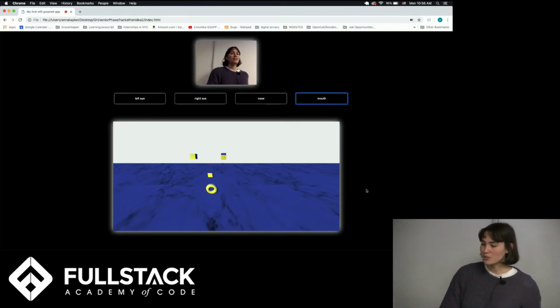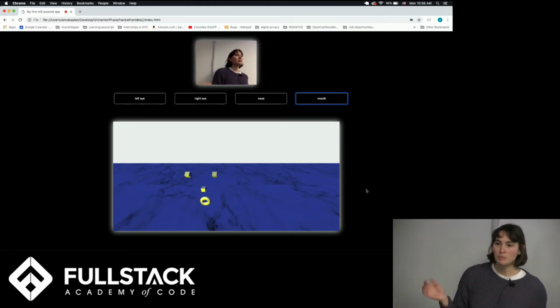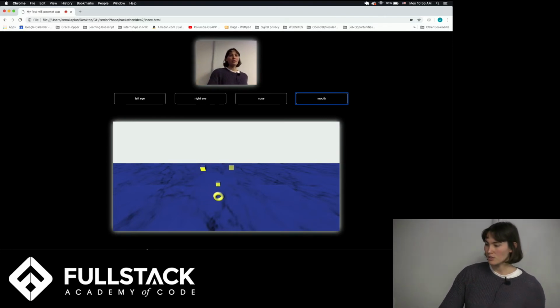So yeah, I used, like I said before, ML5, which is basically a machine learning library built on top of TensorFlow. So it's supposed to be an easier, more approachable library to use. And I used this model that someone had already made called PoseNet that uses your body, and it already knows basically what your body should look like.